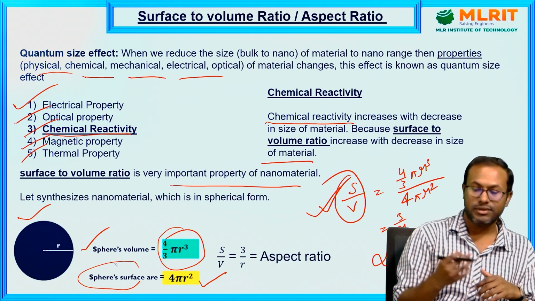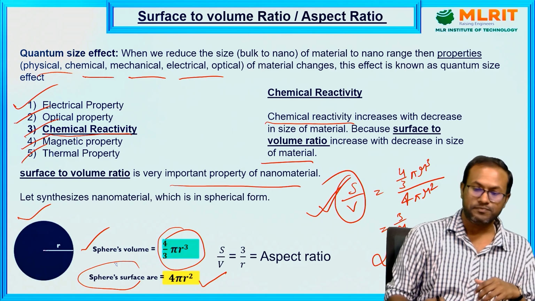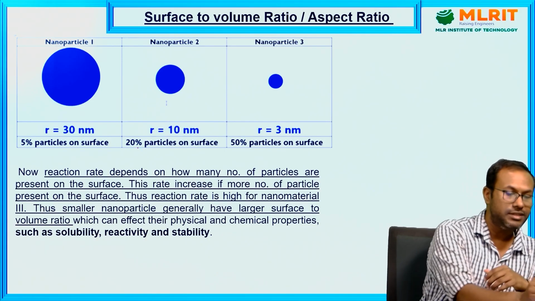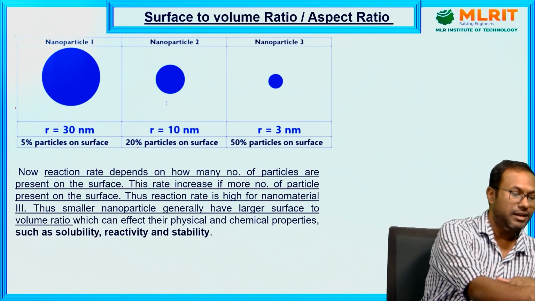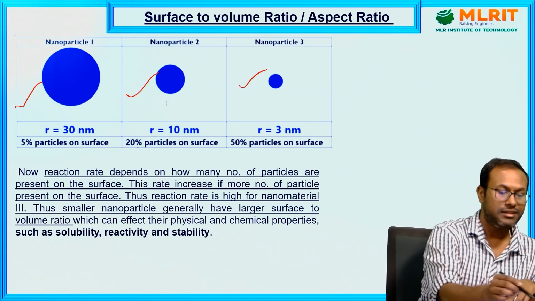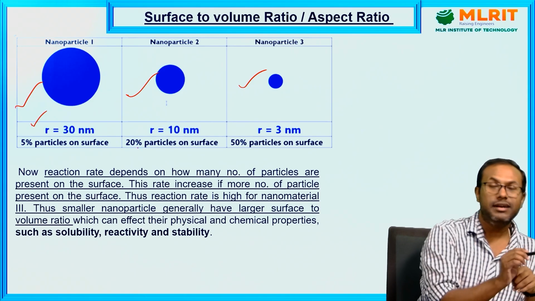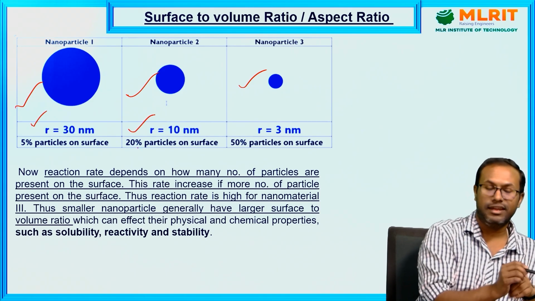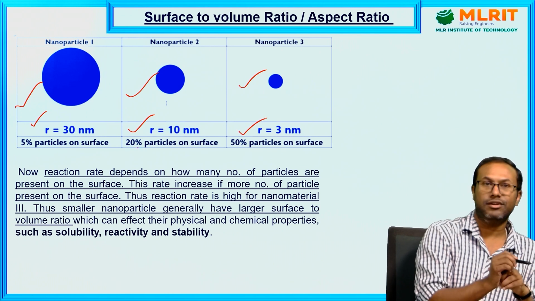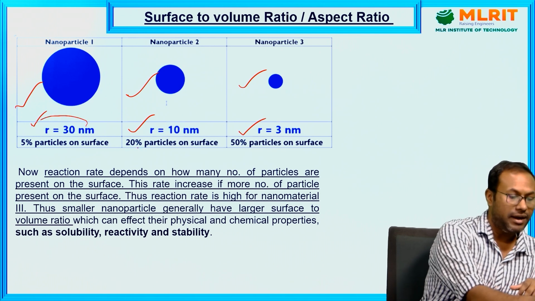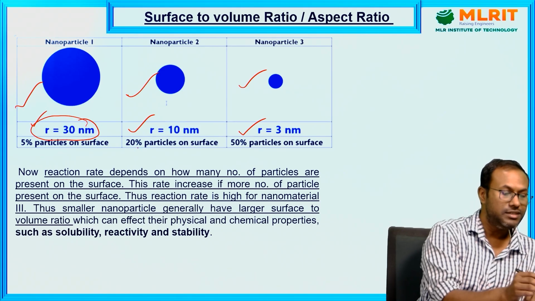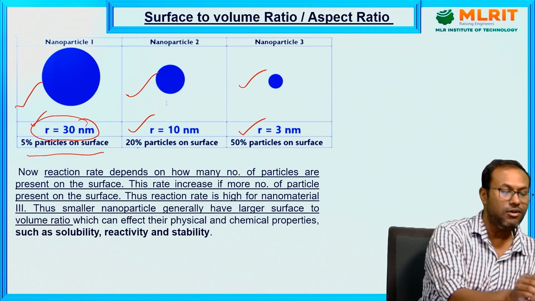So how can we explain these things? For explanation purposes, we come to this point. Suppose there are 3 nanoparticles: particle 1, particle 2 and particle 3. Particle 1 has a radius of 30 nanometers, particle 2 has a radius of 10 nanometers, and particle 3 has a radius of 3 nanometers. In particle 1, with radius 30 nanometers, only 5% of the particles are on the surface.